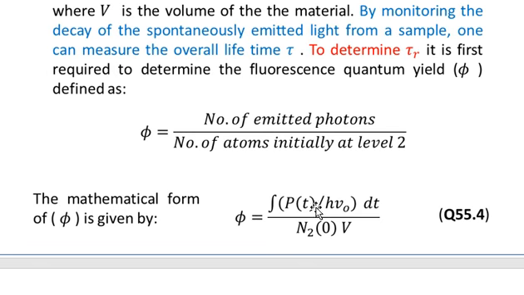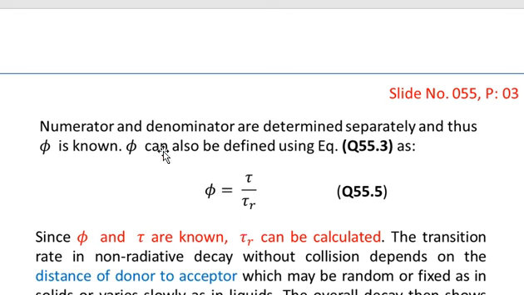You see that P of t divided by h nu naught gives you the energy at time t, and then we integrate with respect to dt, which means we are summing up the total energy. So the numerator gives you the total energy from level 2, and we divide it by N2 of 0 multiplied by V, which gives the population of level 2. In this way you get the quantum yield phi. Numerator and denominator are determined separately, and thus phi is known.